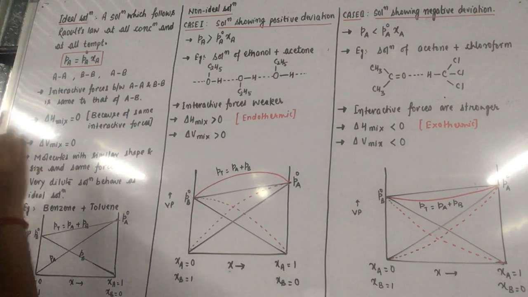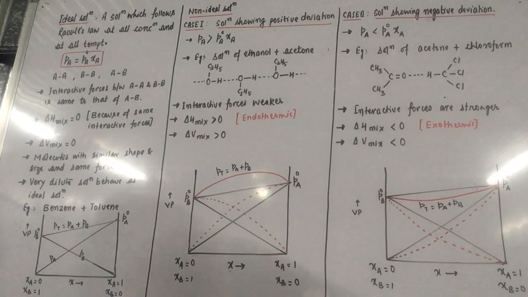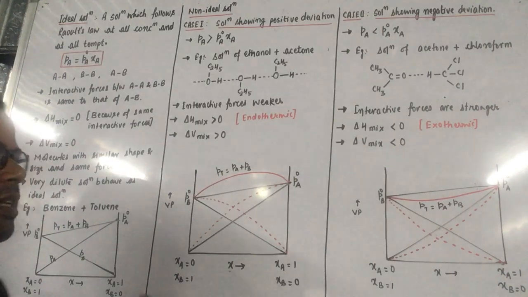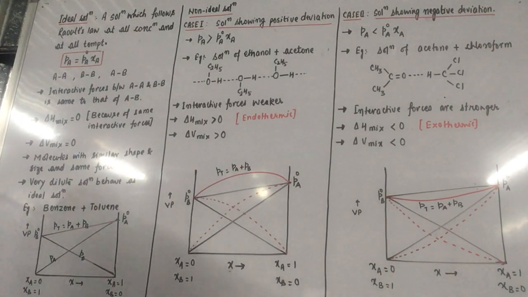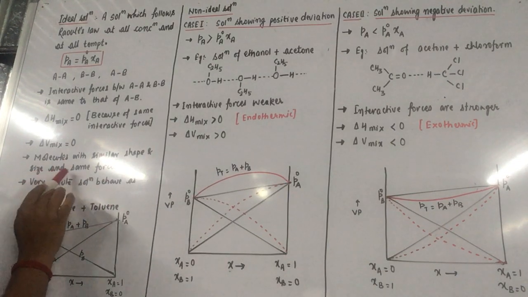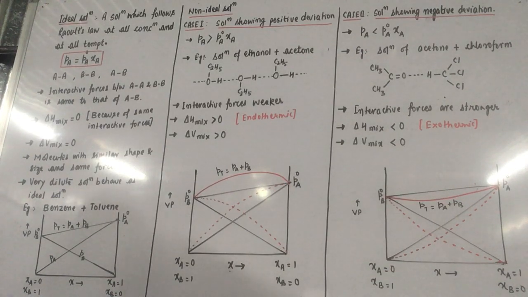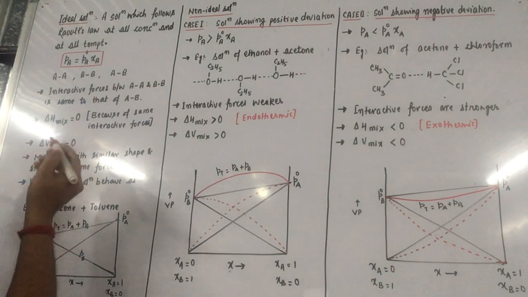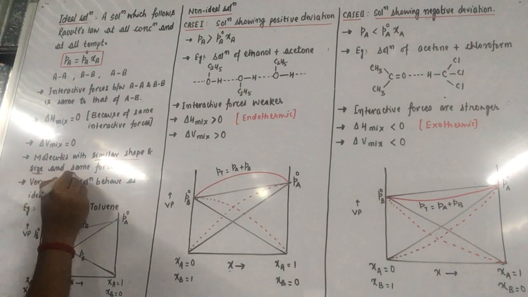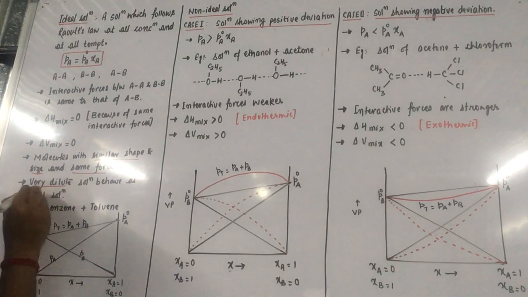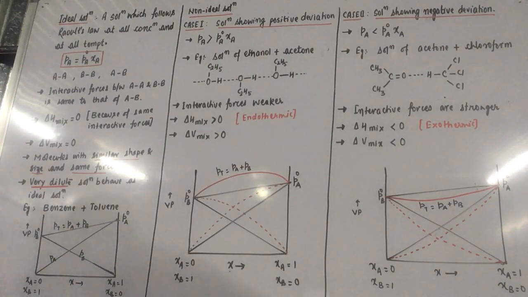Now, which solutions are going to show this ideal behavior? In class 11th, we have read about the ideal gas, a hypothetical case. It is also a hypothetical case. So, molecules with similar shape and size and the same interactive forces can behave as an ideal solution. So, the condition for an ideal solution is that the molecules must have similar shape, size and same interactive forces. And a thing to be noted here is that a very dilute solution behaves as an ideal solution. If we add more water to a solution, it may behave as an ideal solution.